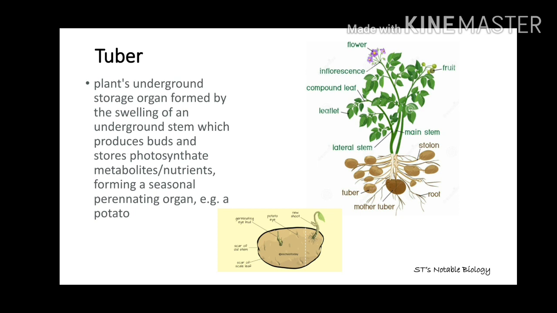Tubers, underground storage organs. What are these? These are underground storage organs formed by the swelling of an underground stem which produces buds and stores photosynthetic metabolites, nutrients, forming a seasonal perennating organ. Example, potato. The best example of a tuber is potato. From potato we can understand.